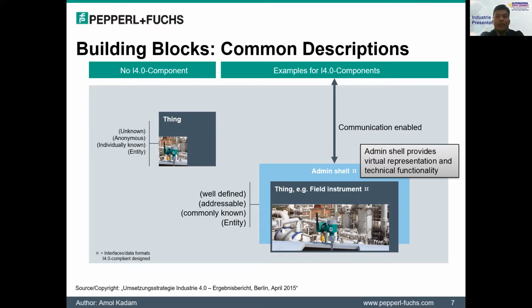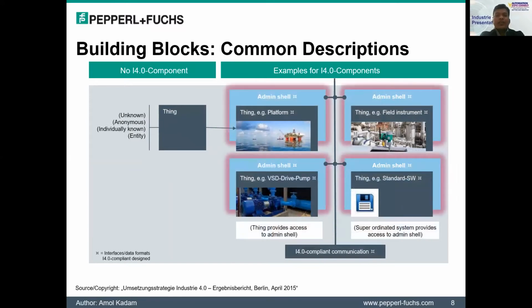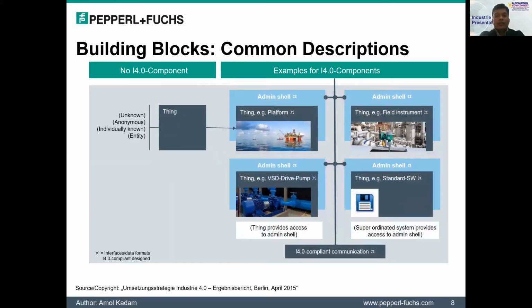So this type of RFID tags, which are installed in the plant, can be identified or detected by the mobility devices and collect the information in the device directly. So here, the things are no longer known entities or anonymous. All things are accessible via common admin shell and that provide the attributes. So here I have given an example that you can have an admin shell for the plant platform. You can have the admin shell for the field instrumentation data or the pump data.